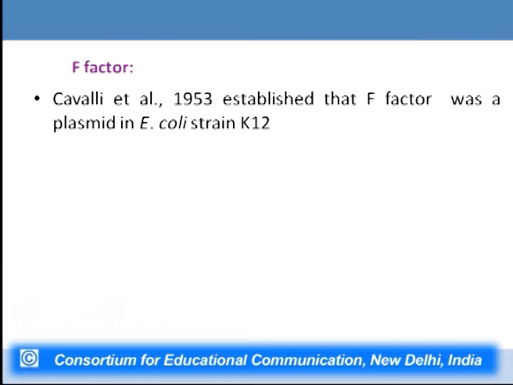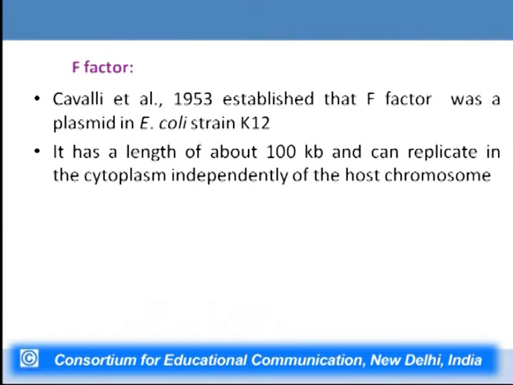Now, Cavalli et al. is another scientist whose work is significant. He established in 1953 that the factor which Hayes was talking about, the F factor, was indeed a plasmid, and he did this work in E. coli strain K12. This particular F plasmid has a length of about 100 kilobases, and it can replicate independently in the cytoplasm as well as replicate when integrated in the host chromosome. Such types of plasmids are known as episomes. So this particular type of plasmid, that is the F plasmid, is an episome which can replicate independently or when integrated in the chromosome.